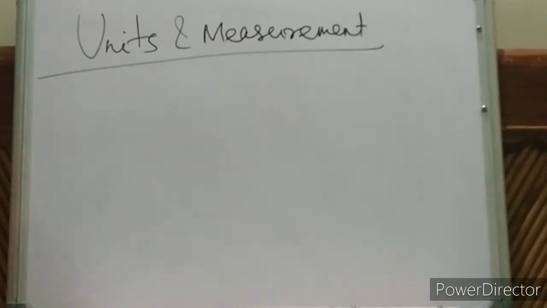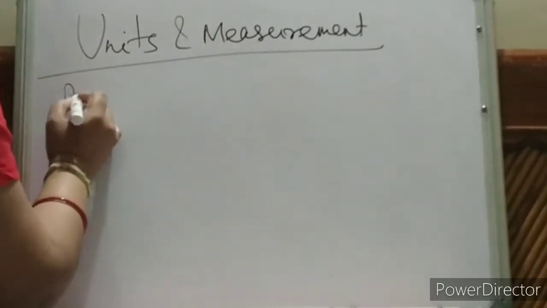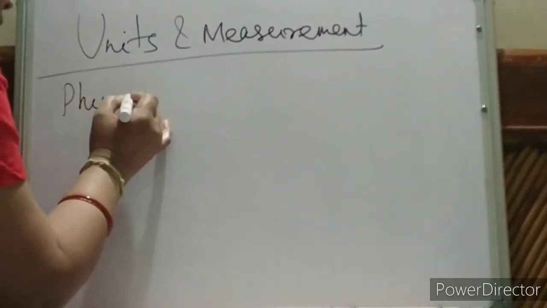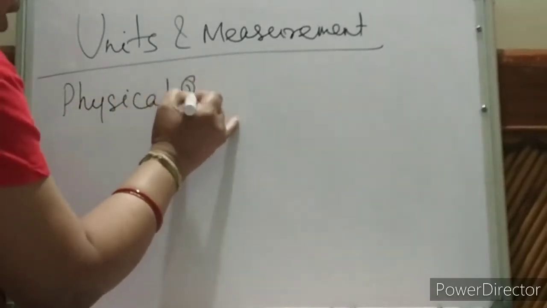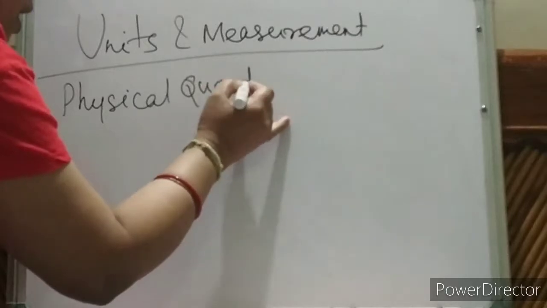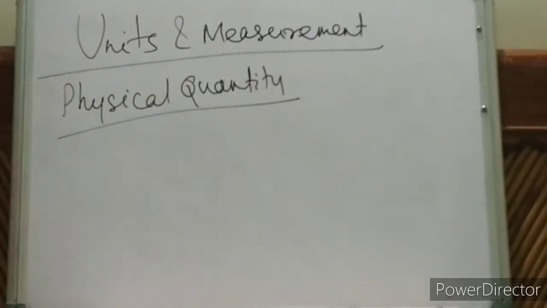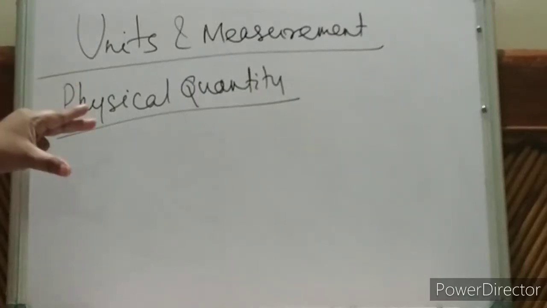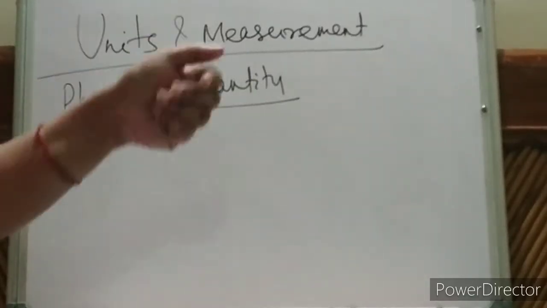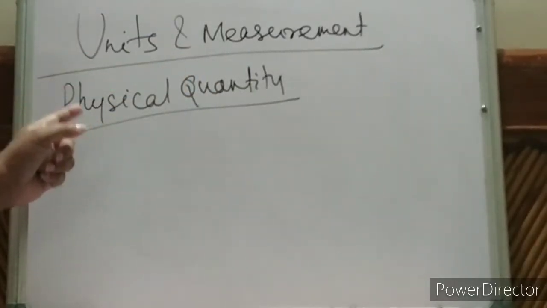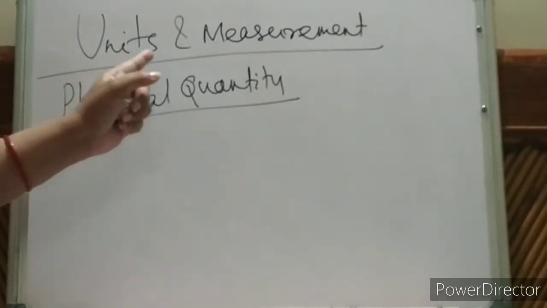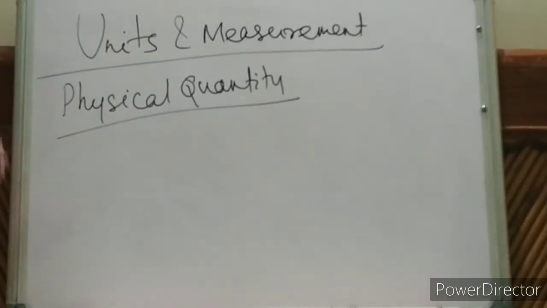Now, to understand this, we have to understand certain things. First is physical quantity. What is this physical quantity, by the way? Physical quantity means that quantity which is measurable. We can measure these quantities using instruments.